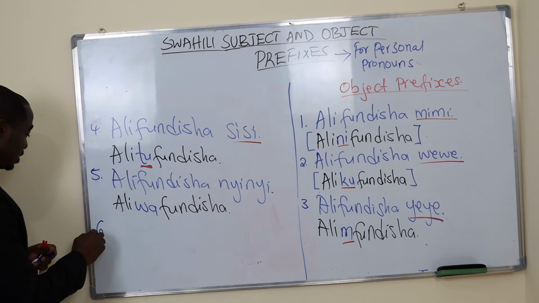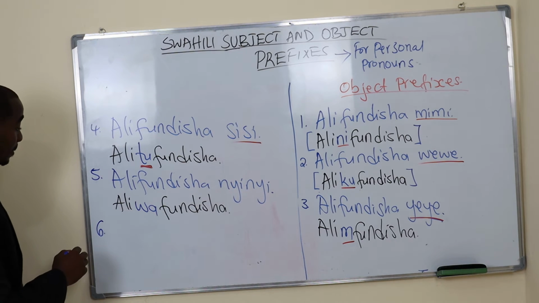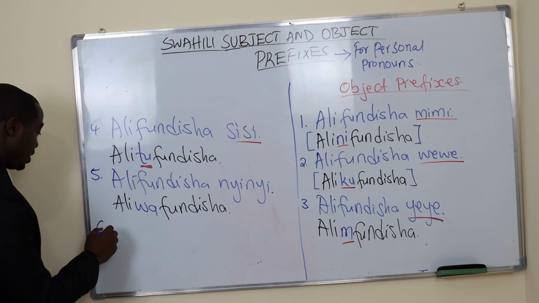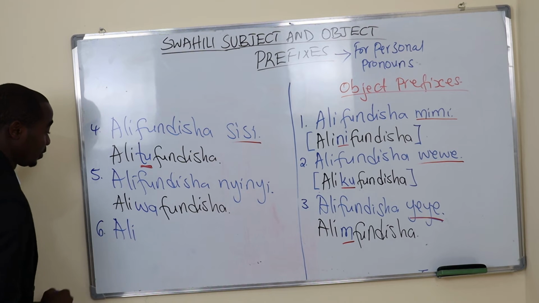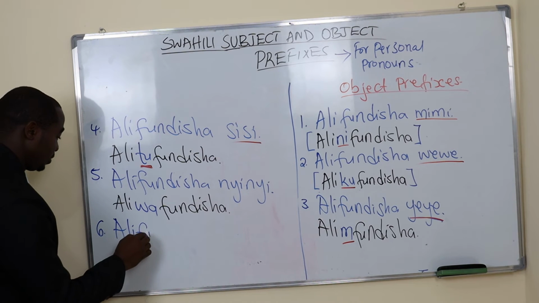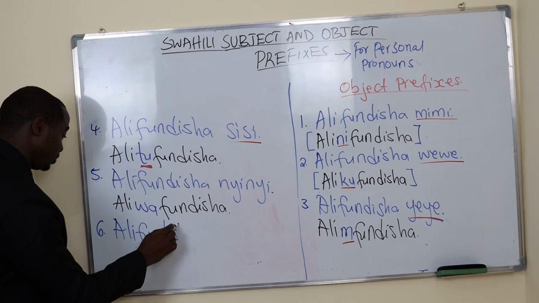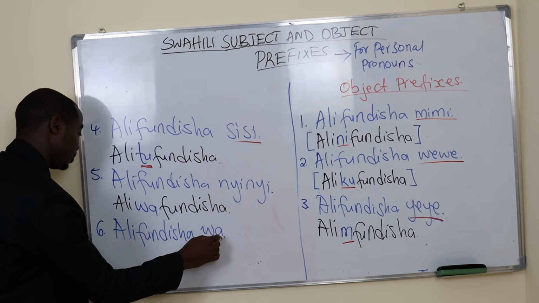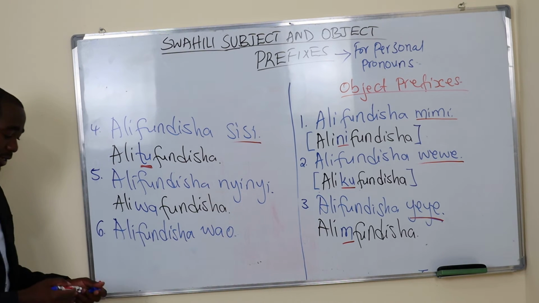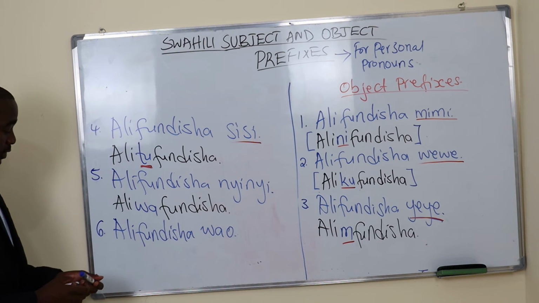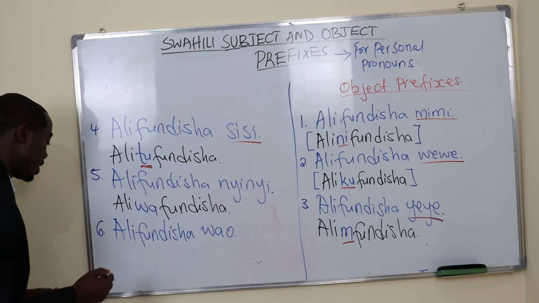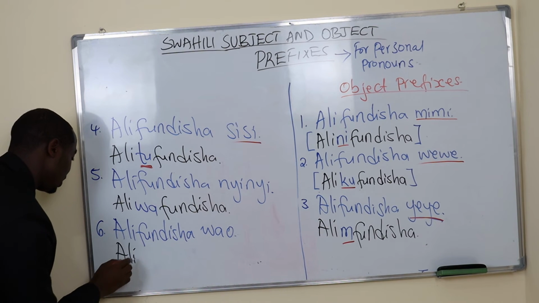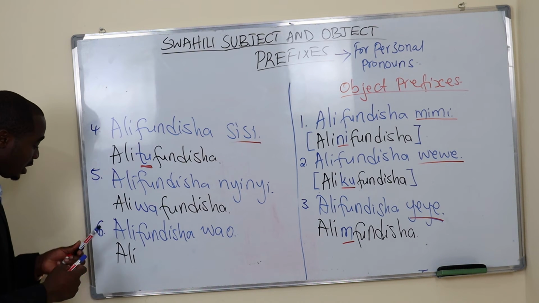Six, alifundisha wao. He taught them. So this wa will be the same as this one, aliwafundisha.